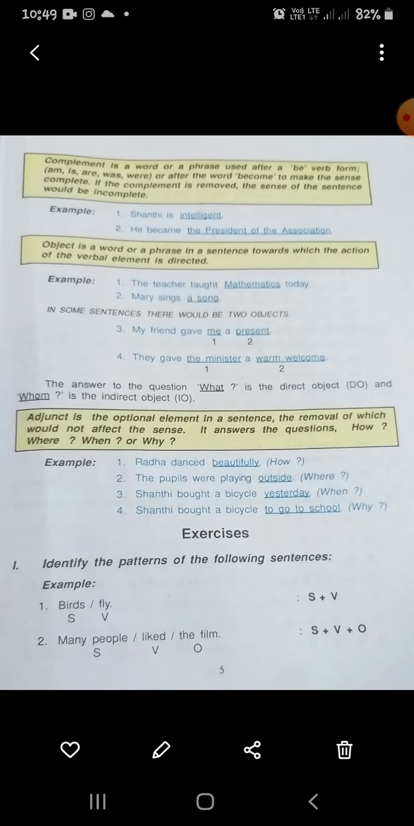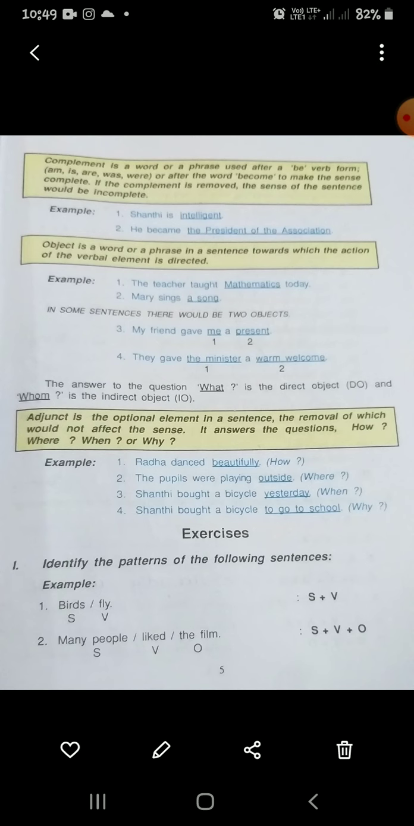So after the be verbs or become or became, it is called a complement. Without this complement, the sentence will not be complete. He became what? He became the president of the association. So the president of the association is a complement. Okay. Next we are going to see about the object.